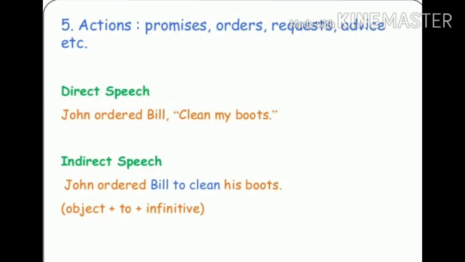John ordered Bill, clean my boots. After reading the sentence, we come to know it is an order. So, in indirect speech, it will be written John ordered Bill to clean his boots. Object plus to plus infinitive. So, this is how the imperative sentences are changed into indirect speech.